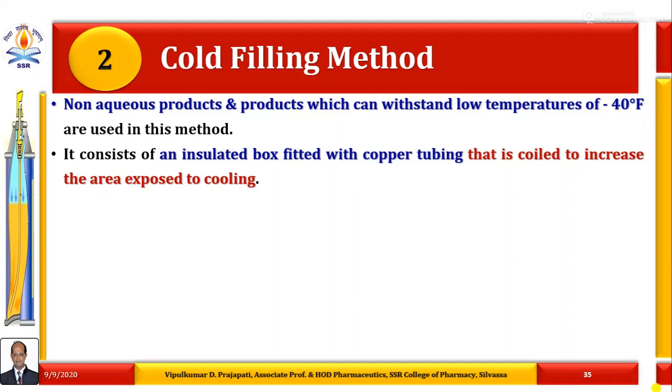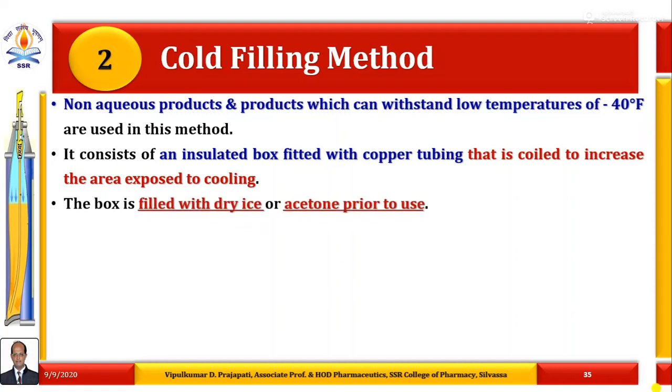So the cold filling method consists of an insulated box fitted with copper tubing that is coiled. A number of copper coils are there, to increase the area exposed to cooling. So copper is the best for cooling purpose.